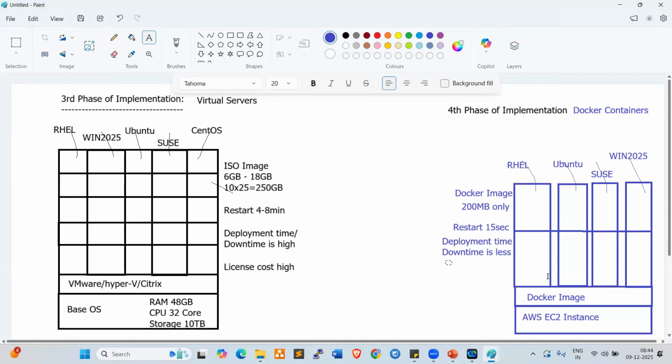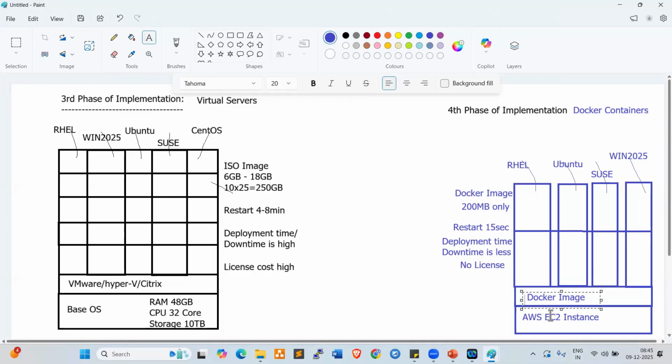Moreover, no licensing. Because the vendor will take care. AWS, Azure, GCP, they will take care, so we don't need to pay extra licensing here. When we are using a server, that server cost only we have to pay. Server cost is not really a license; it is hours.